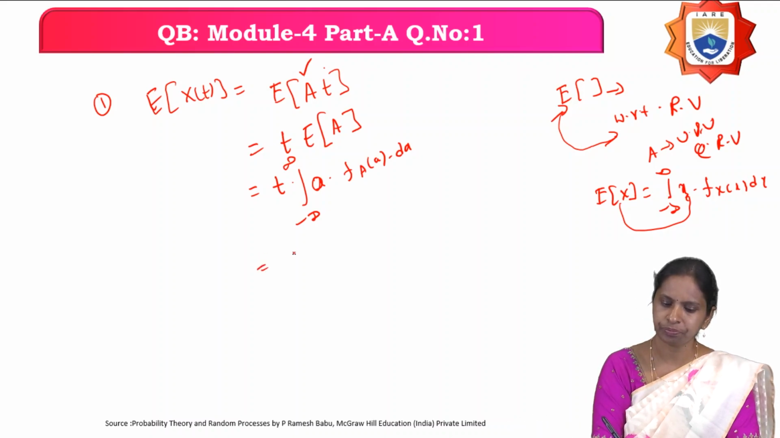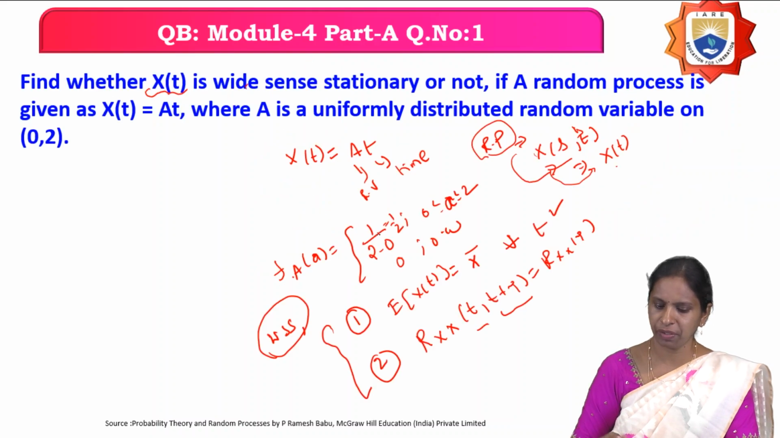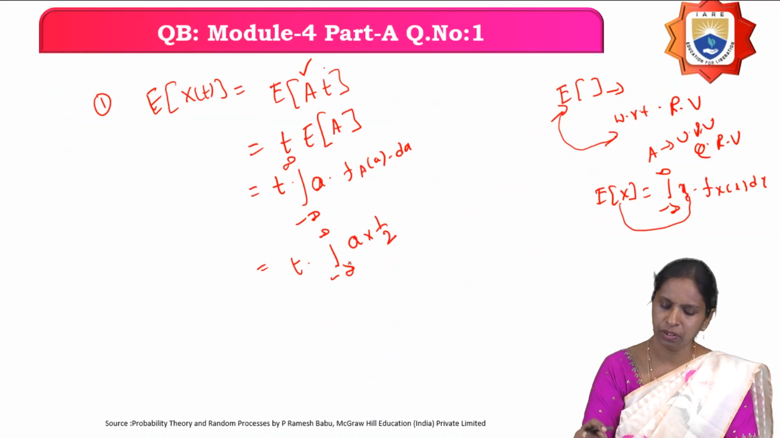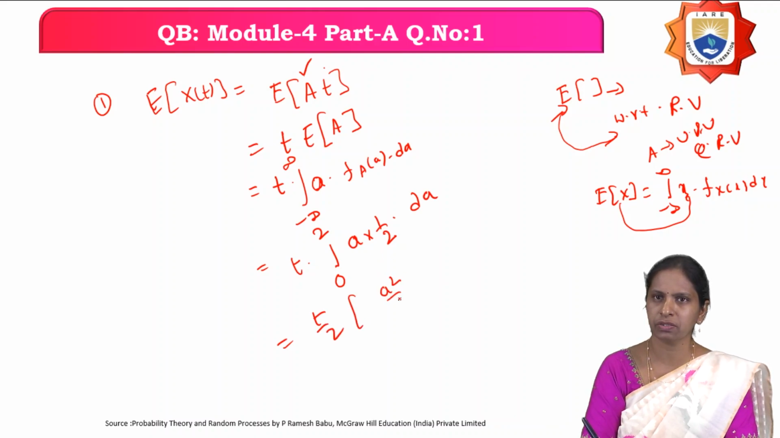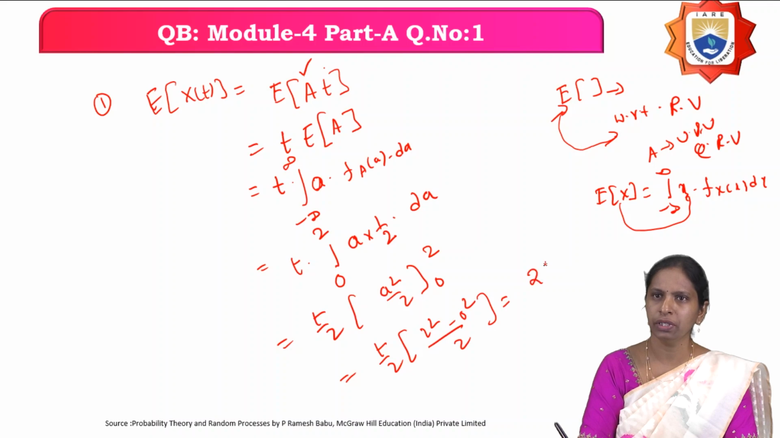Therefore, t times the integral of a times the density function, which I previously wrote for the uniform random variable A, is 1/2 for A from 0 to 2. So we replace the limits minus infinity and infinity by 0 to 2, with da. That equals t/2 times the integral of a, which is a^2/2, with limits from 0 to 2. So that equals t/2 times (2^2 - 0^2)/2, which is nothing but 2t.